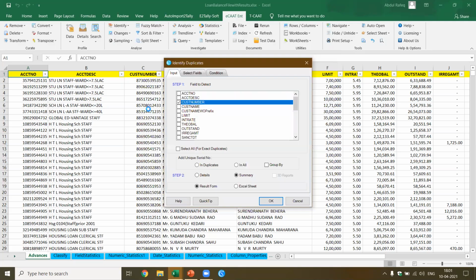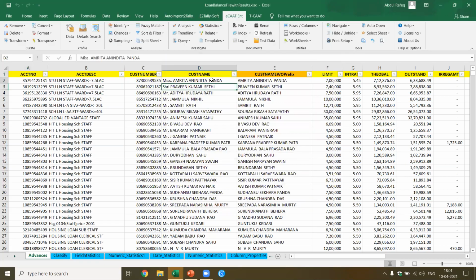Now, I want to do the same thing, identify duplicates based on the customer name. I can also do that. But the only thing is, here, if you see, I've also sanitized the data. In some cases they've entered the names with the prefix, in some cases without the prefix Mr. or Miss. So I did the analysis to remove all the Mr., Miss, Shri, etc., so that it becomes easy for us to identify duplicate customers.